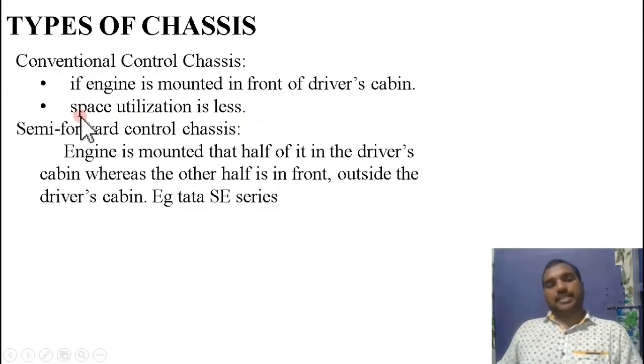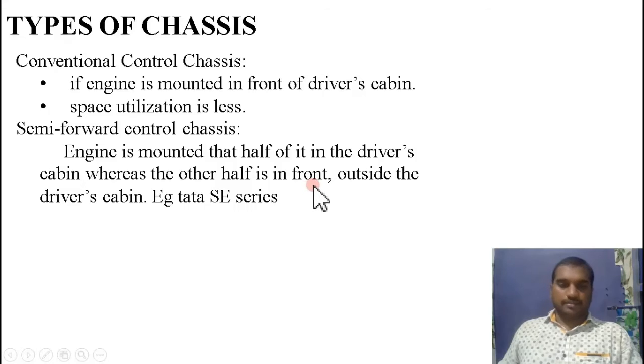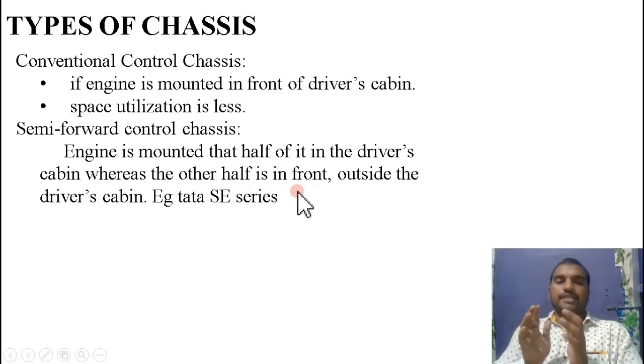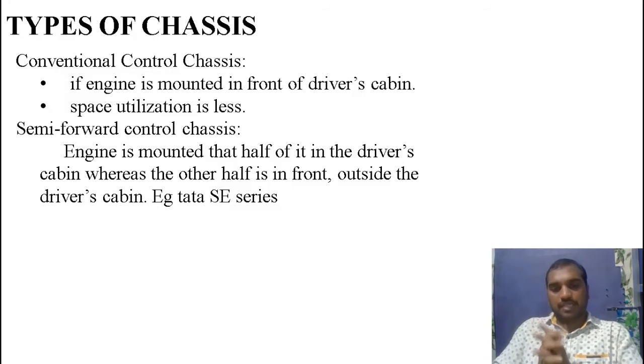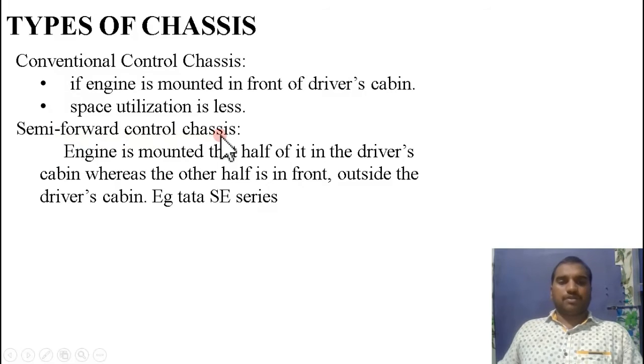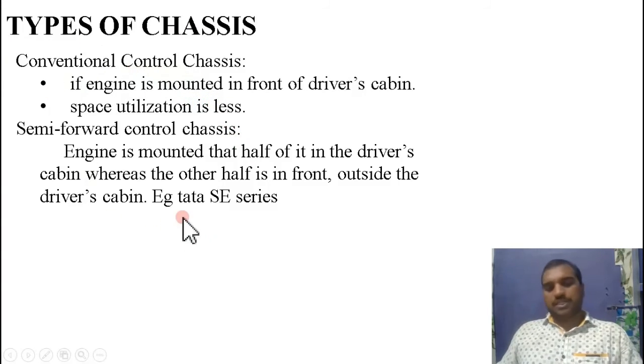Coming to the next one, semi-forward control chassis. Half of the engine is in the driver's cabin, whereas the other half is in front, outside of the driver's cabin. That is related to the semi-forward type. Space utilization is more compared to the conventional type, and visibility is also more compared to the conventional type.